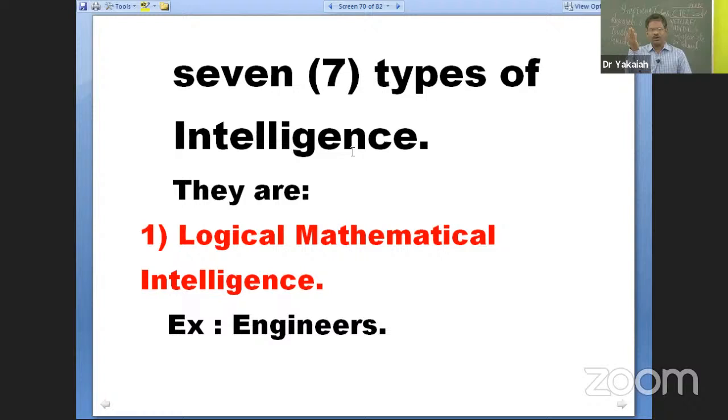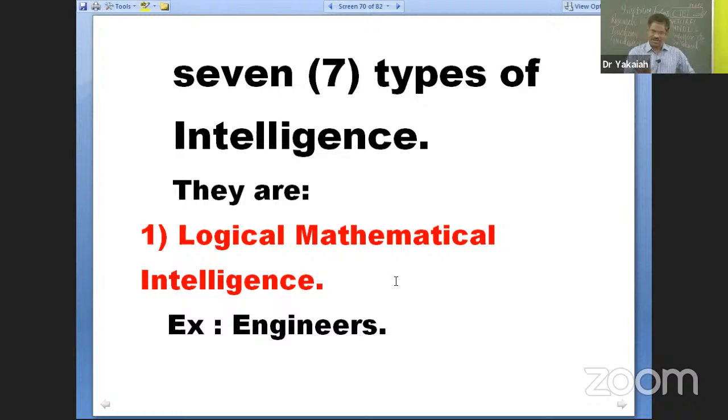The concept and definition of intelligence is much wider: able to understand, adapt, solve problems, learn, establish relationships. Wechsler's comprehensive definition also gives three important dimensions: think abstractly, problem solving, adapt effectively. So how can you limit it to only three areas? So he has identified seven types of intelligences, according to Howard Gardner.